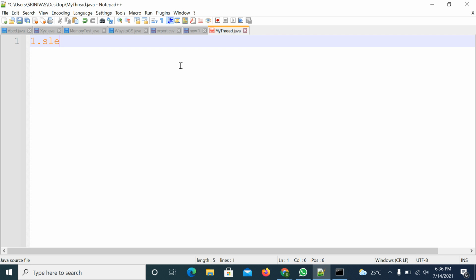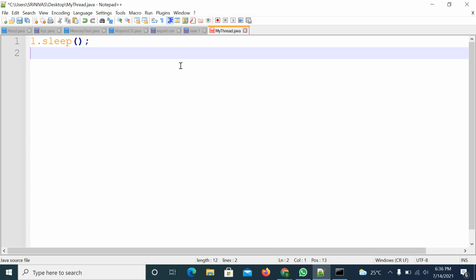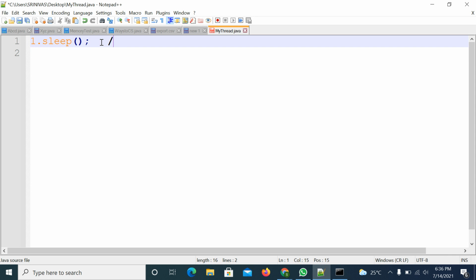One is the sleep method. The sleep method is an overloaded method, you don't have only a single method. The method prototype is public final, maybe, I don't think so. Okay, public void sleep with a long type parameter, which is in milliseconds. This is one method, and you have one more method that takes milliseconds and nanoseconds also.